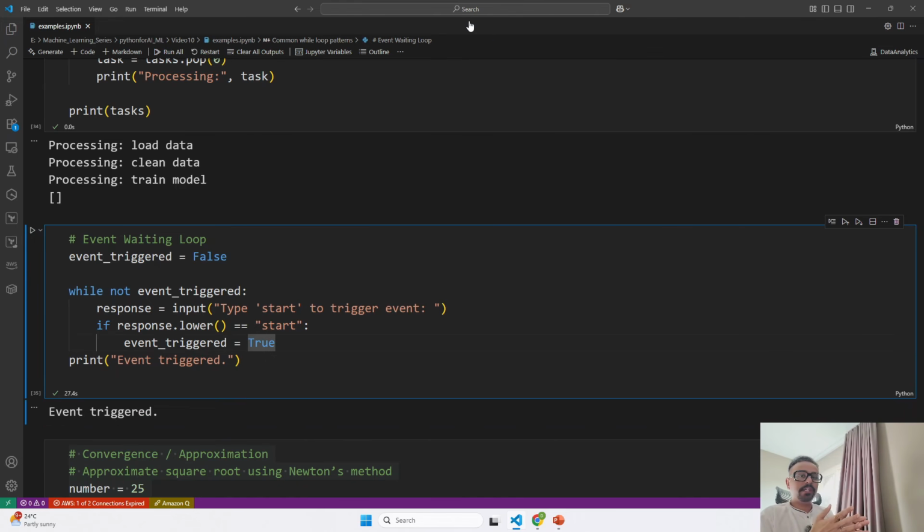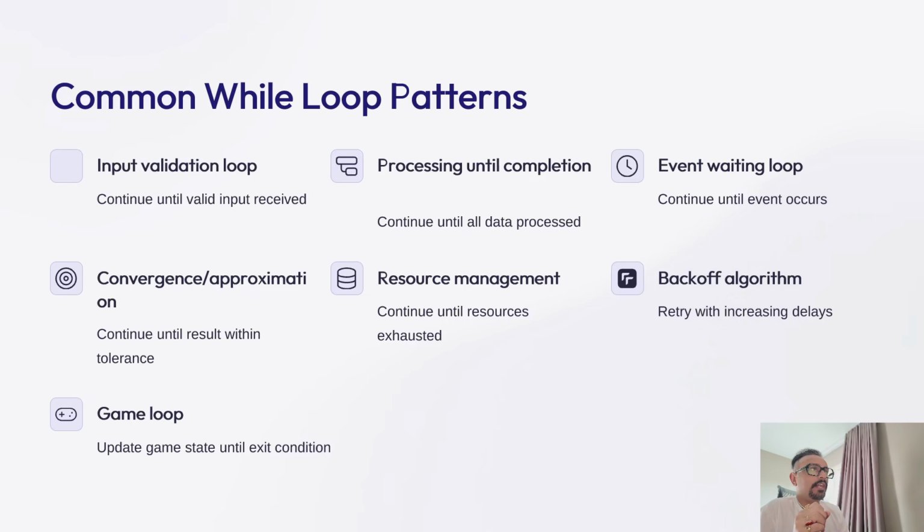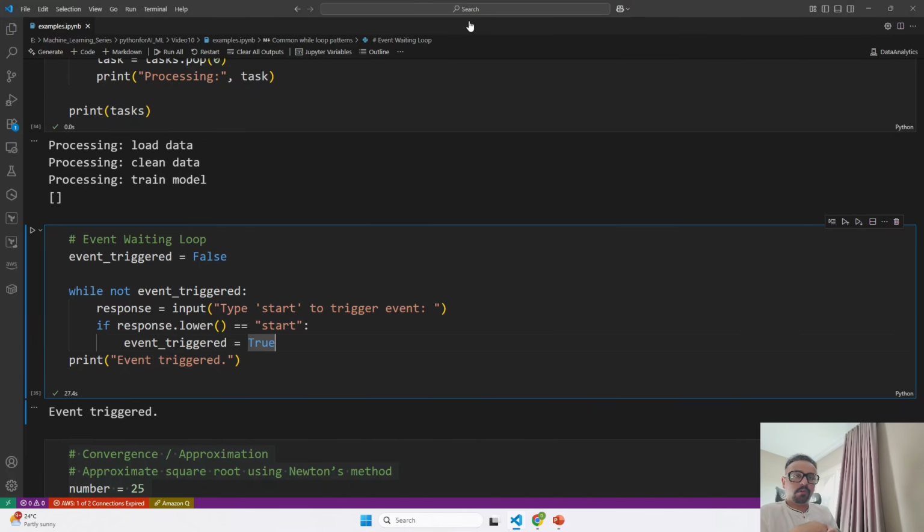So what we were doing as part of this while loop pattern was waiting for the user input. The program was running, it was just waiting for that person to go ahead and provide me a command. I have to wait for him. So it is waiting for us, and till the time we don't give any input, it is going to keep running in an infinite loop. Okay.